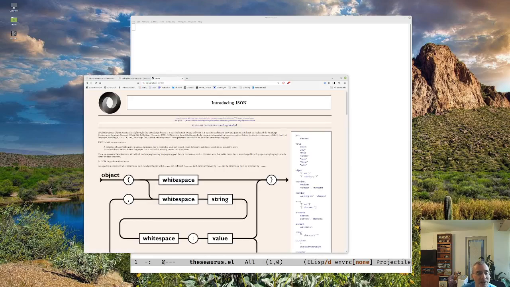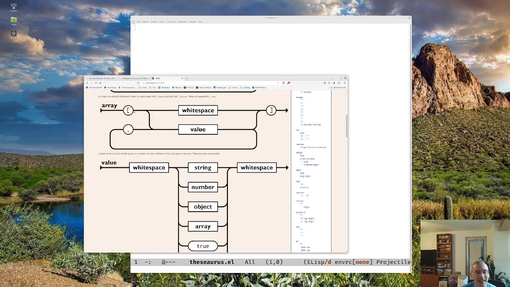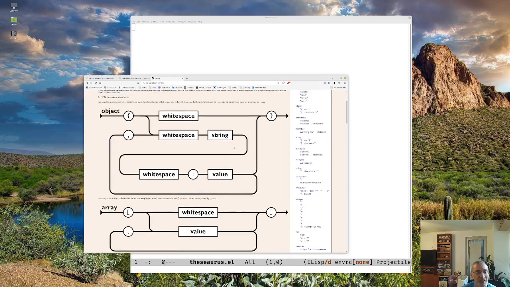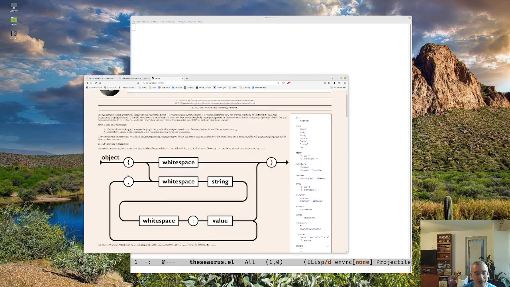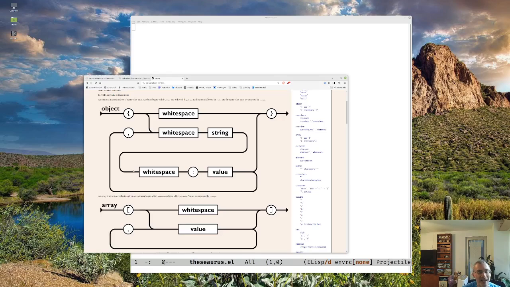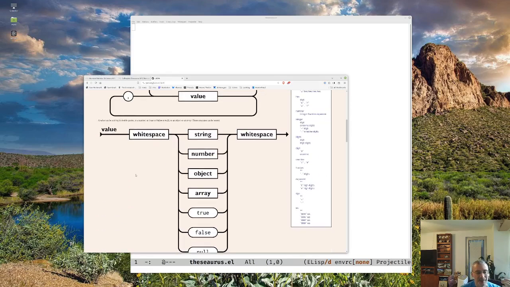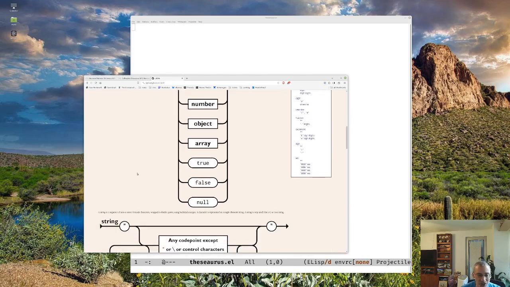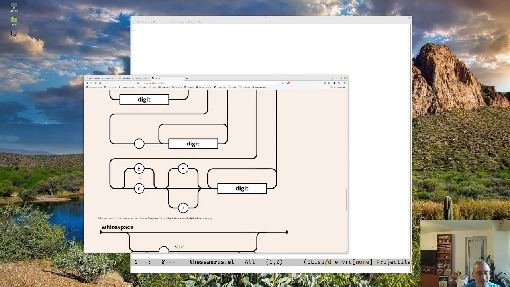I think JSON.org defines it. Yeah, so an object is in brackets. This is a diagram for it, but you can see that an array is things within square brackets. An object, which is like a dictionary, is within the squiggly brackets. So it's like the way you would write an object in JavaScript, very similar to Python. Not super Lispy, but still, it's fine, it'll work. But that's how it comes back for us.